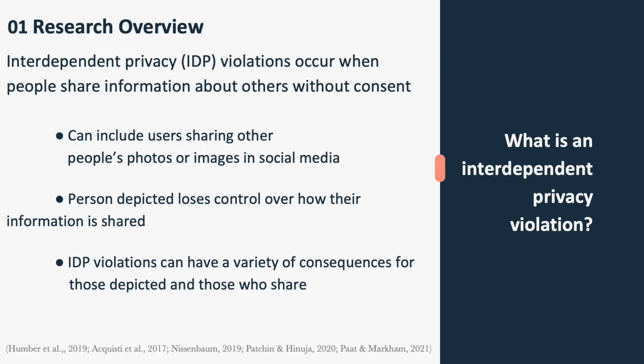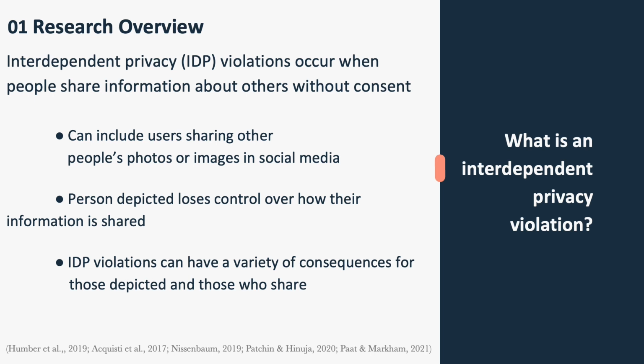First, what is interdependent privacy violation? From here on out, I'll call it IDP. IDP violations occur when people share sensitive information about others without their consent. Multimedia IDP violations are a common type that involves social media users sharing other people's photos or images online, which may include private information about others.